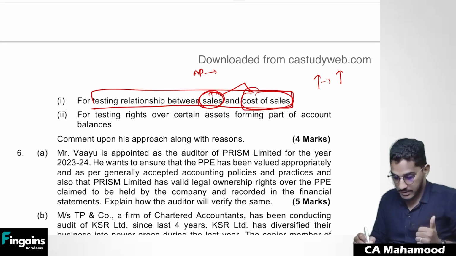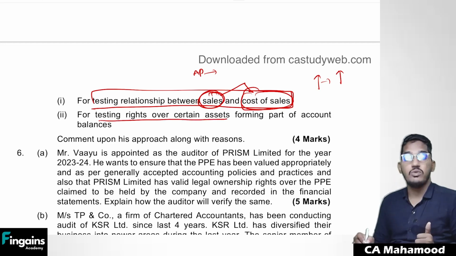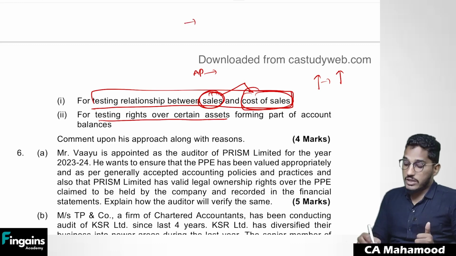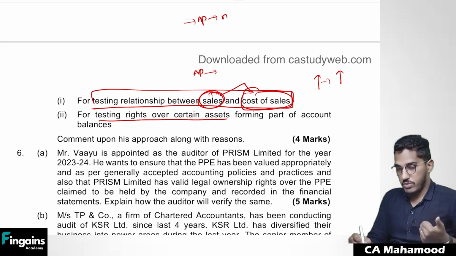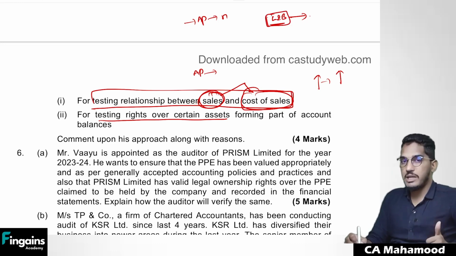Since there is predictability between the two items, is it suitable for us to perform analytical procedures in this area? Yes. And also, the auditor wants to perform analytical procedures for testing rights over certain assets forming part of account balances. That means the auditor wants to perform analytical procedures to verify rights. For example, in the balance sheet, there is one asset called land and building. The auditor wants to verify whether the company is a true owner. Rights means what? Ownership, no? The auditor wants to verify whether the company is a true owner of that land and building or not.